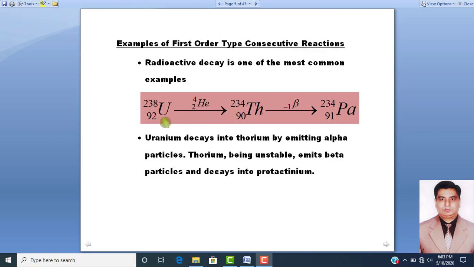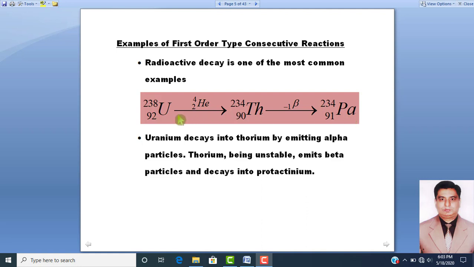For example, when uranium-238 eliminates one helium molecule, or you can say it is the alpha particle, then it converts into thorium-234, and this thorium-234, after the emission of a beta particle, converts into protactinium-234, a radioactive isotope.